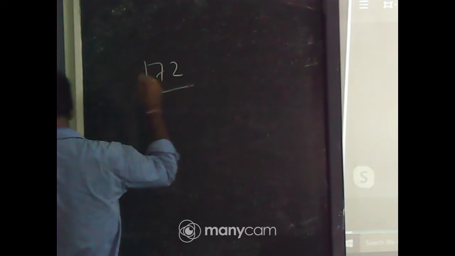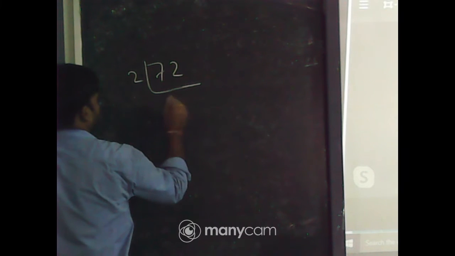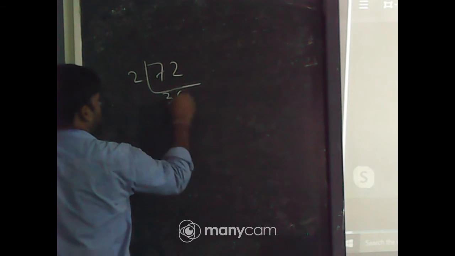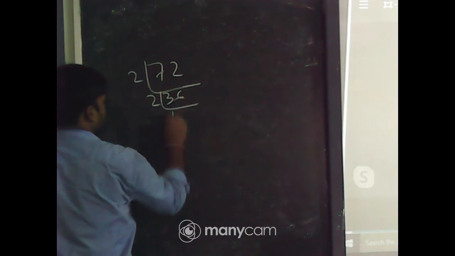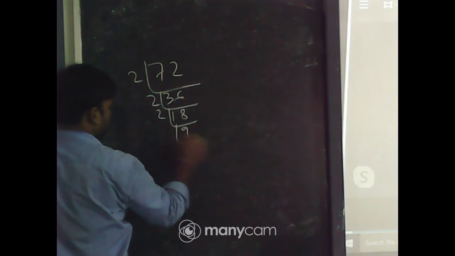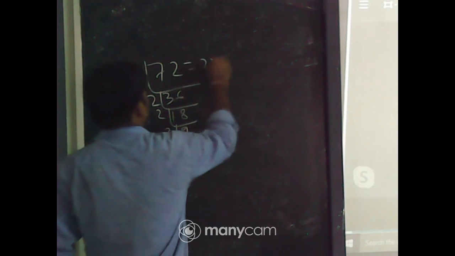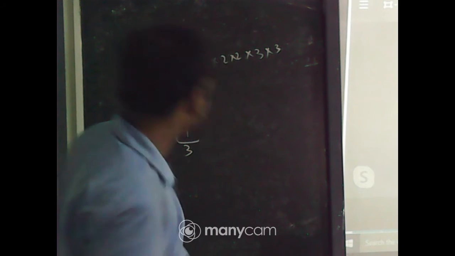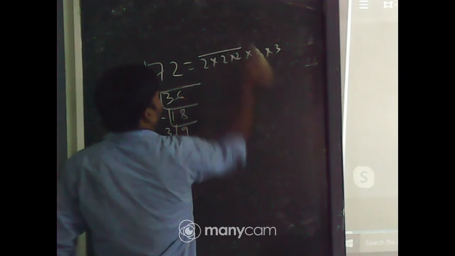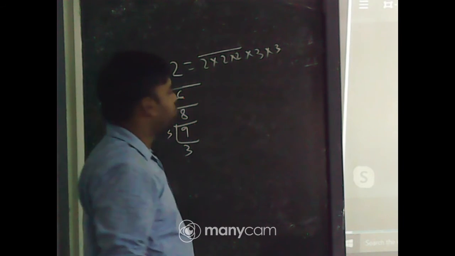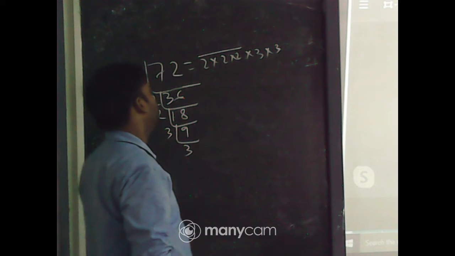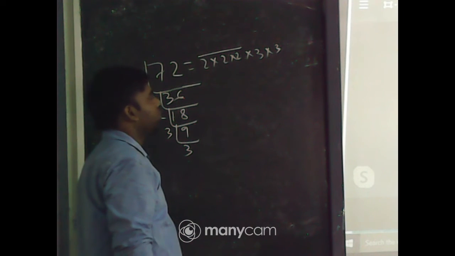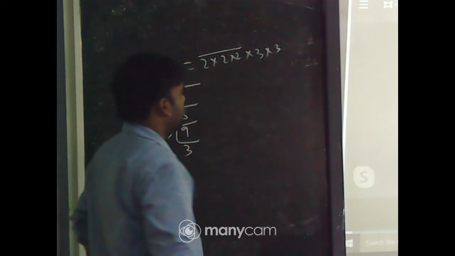So 72, do its prime factorization. 72 has three factors of 2 and two factors of 3. The 2s can make a triplet, but the 3s cannot make a triplet.